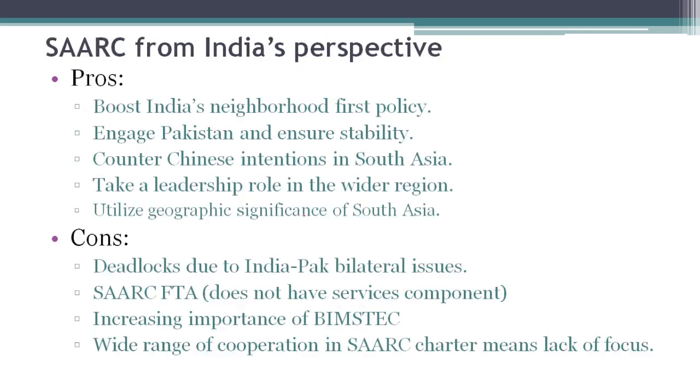Let's look at the importance of SAARC from India's perspective. Let's look at the positives first. SAARC helps India in its neighborhood first policy. Also, SAARC is very helpful in engaging with Pakistan and ensuring stability not only in India but entirely in South Asia. SAARC helps India to counter Chinese intentions in South Asia.